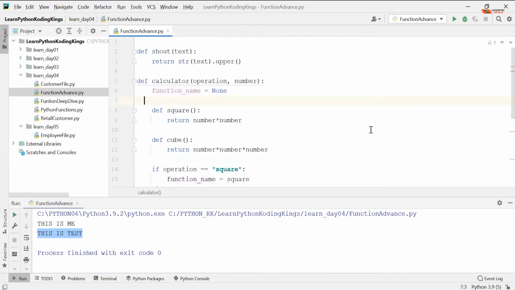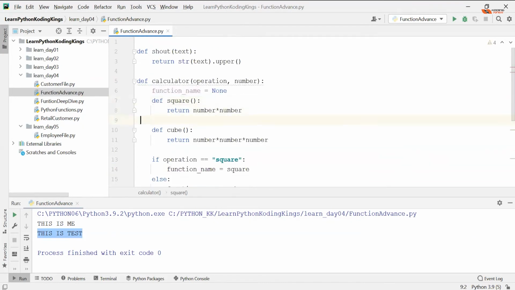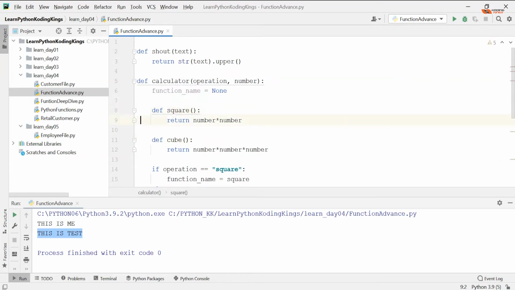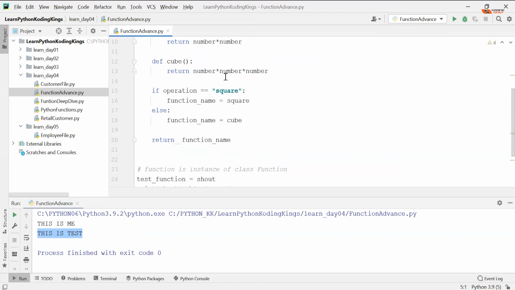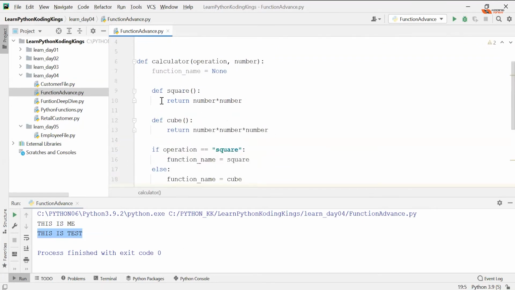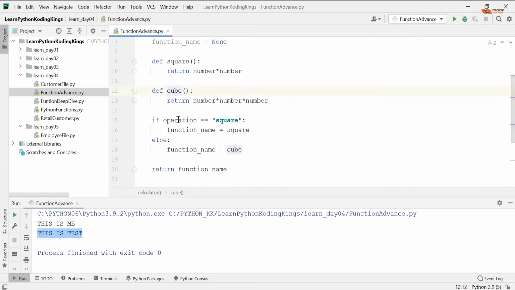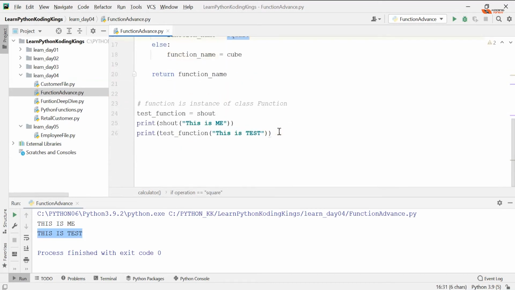Isn't that amazing? So what did I just do? I wrote a calculator. Okay, I created a function name variable, and this particular calculator will actually return a function to me. Now I have two functions within one function, square function and cube function. Now depending on operation, I will use that particular function. Good with that? Shall we try this? Let's go ahead and try.